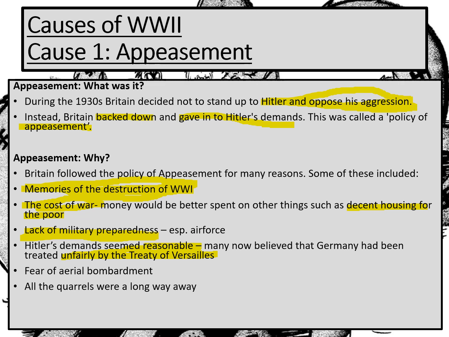So even though I said the destruction of World War I was still there in people's memories, people had moved on so much from blaming Germany, and they looked at the Treaty of Versailles and said, well, things like German troops on German land in the Rhineland, that didn't seem unreasonable. Germans in Austria wanted to join up with Germans in Germany. Again, that felt reasonable. So that was a really big reason for appeasement.